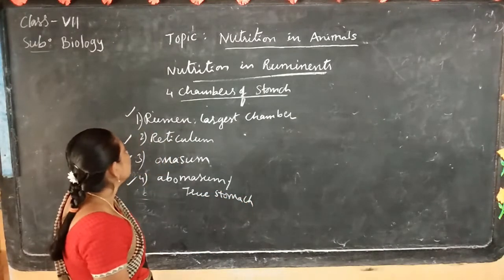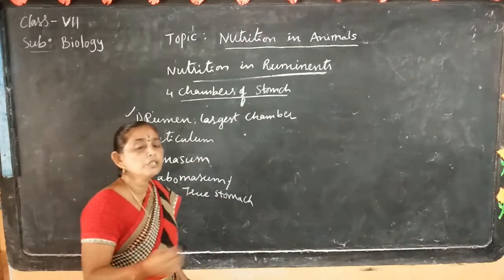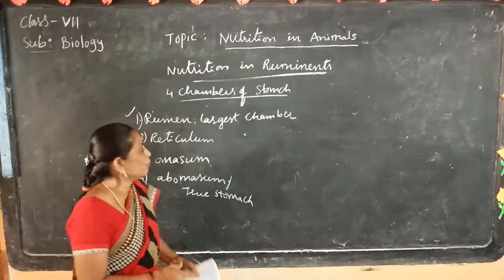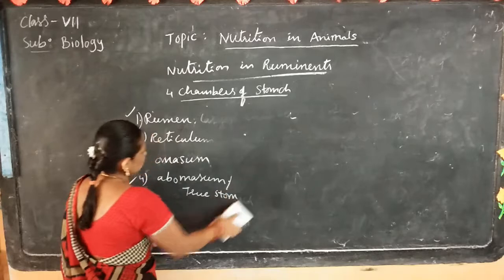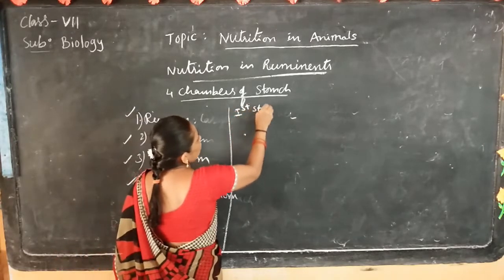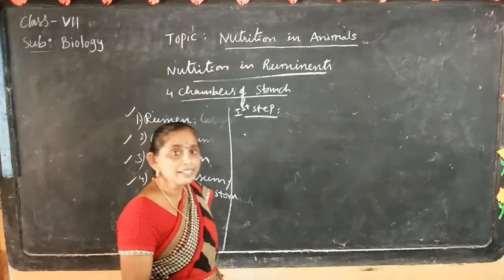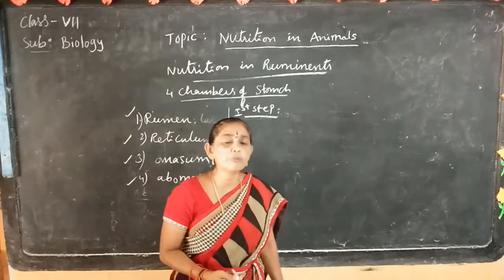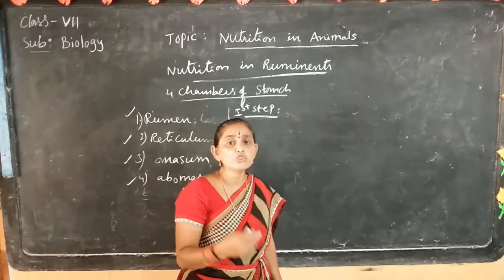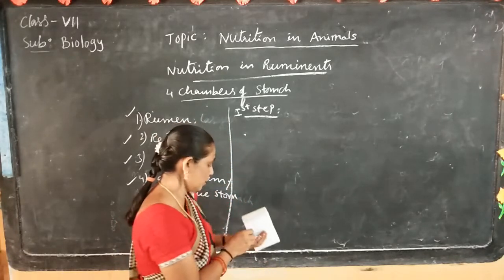Okay. Next, the animal's digestion takes place in 2 steps. Then the first step: animals take food quickly and in their leisure time they bring it back to the mouth and chew it properly. This process is called rumination.